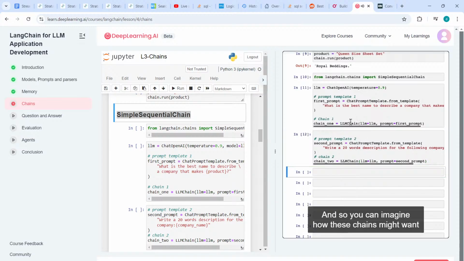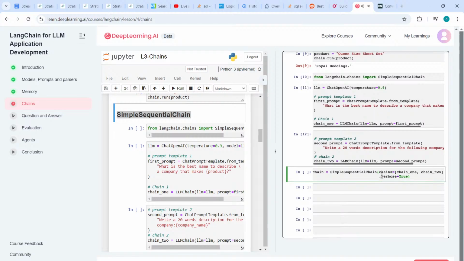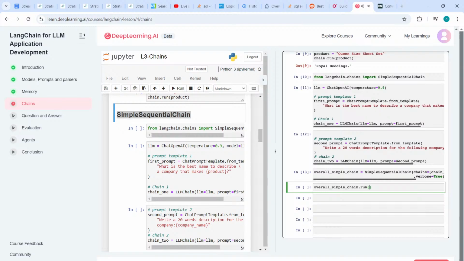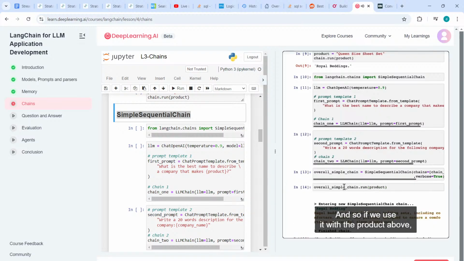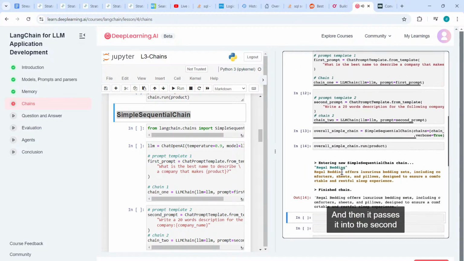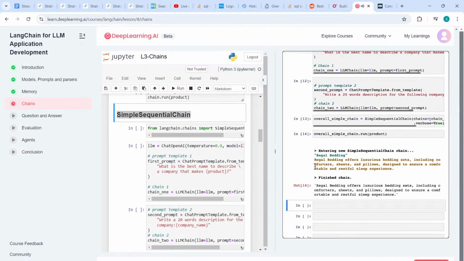And so you can imagine how these chains might want to be run one after another, where the output of the first chain, the company name, is then passed into the second chain. We can easily do this by creating a simple sequential chain where we have the two chains described there. And we'll call this overall simple chain. Now, what you can do is run this chain over any product description. And so if we use it with the product above, the queen size sheet set, we can run it over and we can see that it first outputs Royal Bedding, and then it passes it into the second chain and it comes up with this description of what that company could be about.